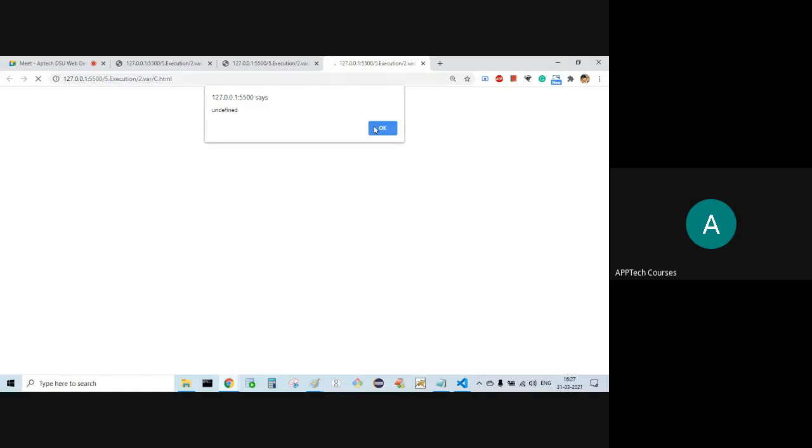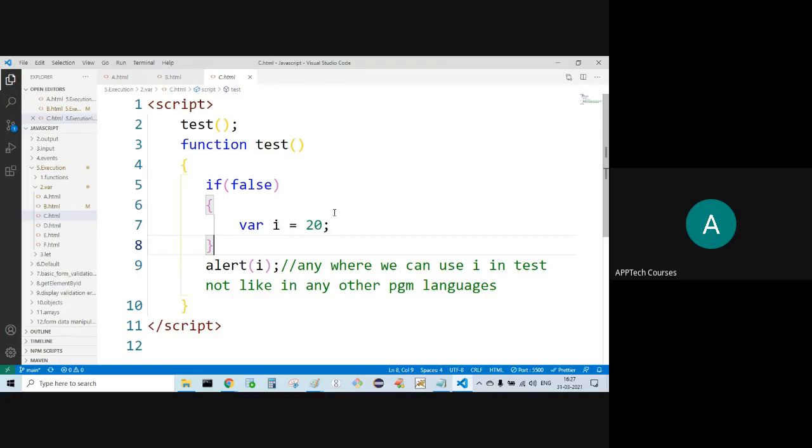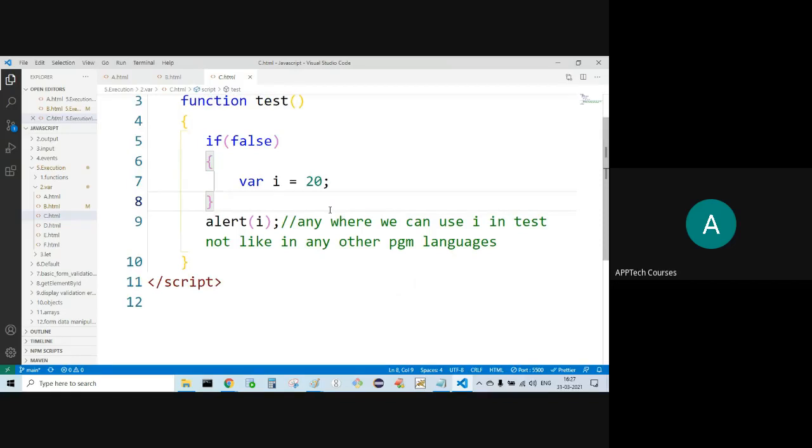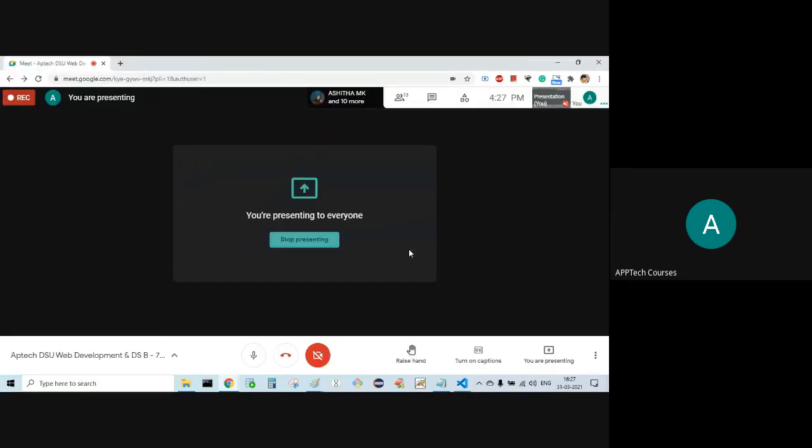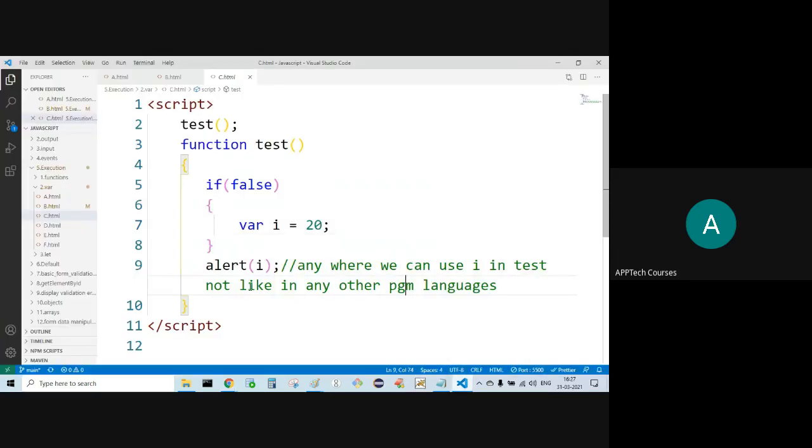Undefined, what I'm getting. Why am I getting undefined?